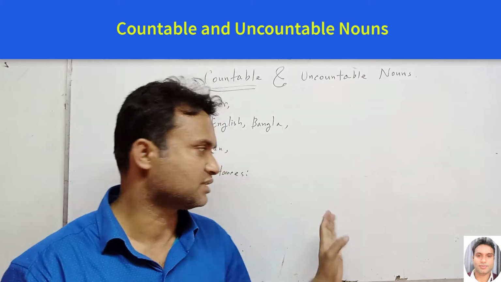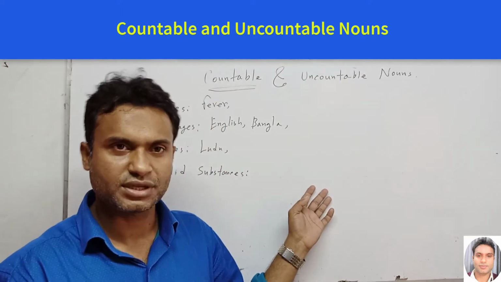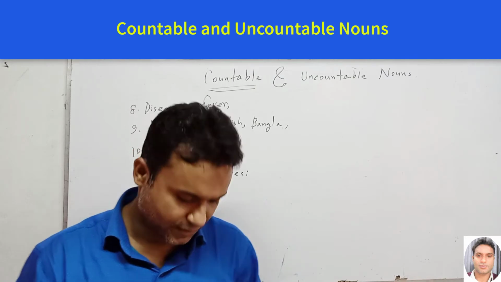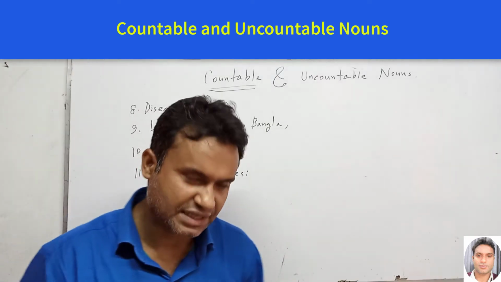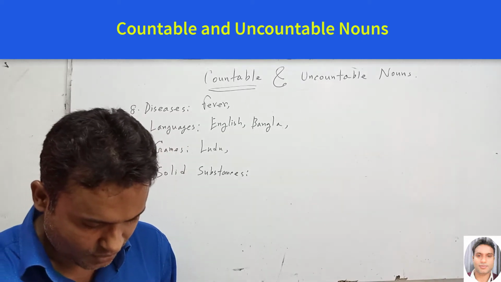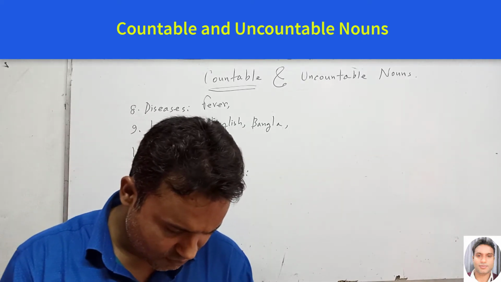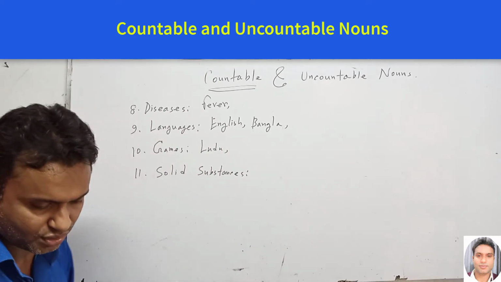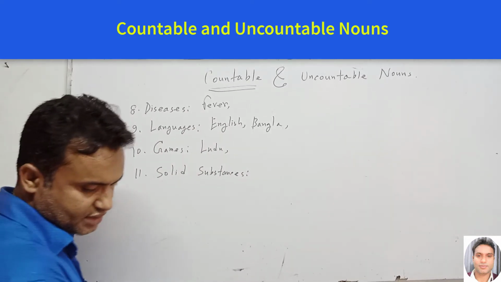But solids we can touch. For example, this is the board. This is a solid thing. It is not liquid. Water is liquid, and the gas form we know. So what types of solids? We can say earth, bread, cotton, nylon, furniture, etc.